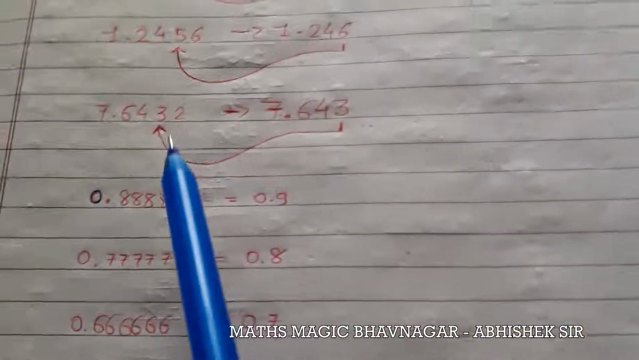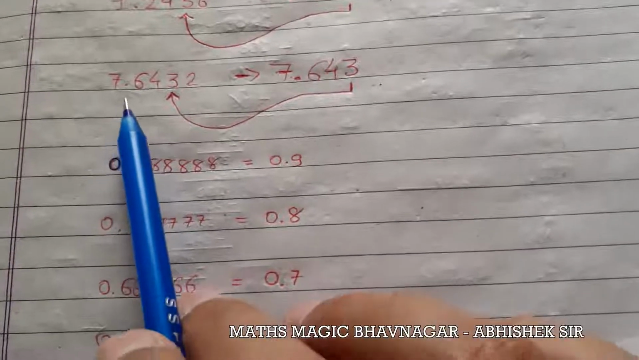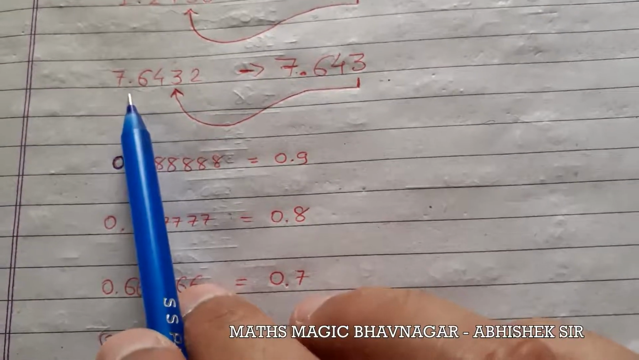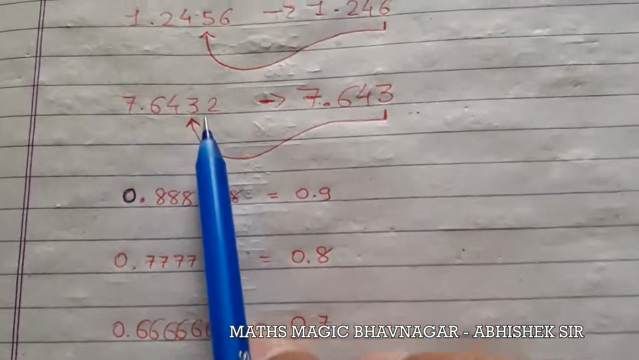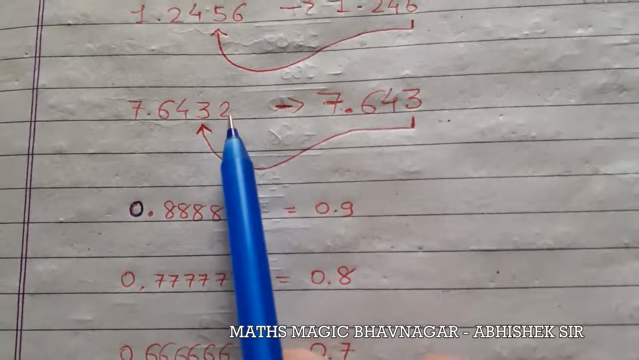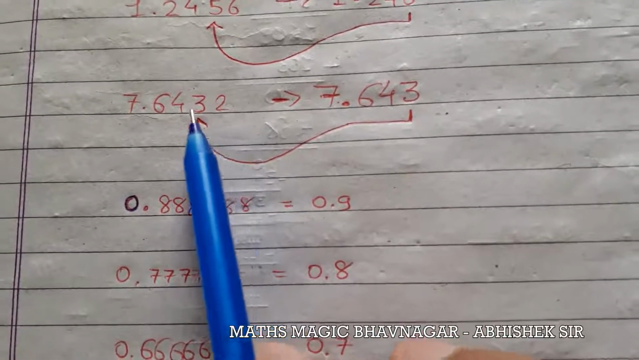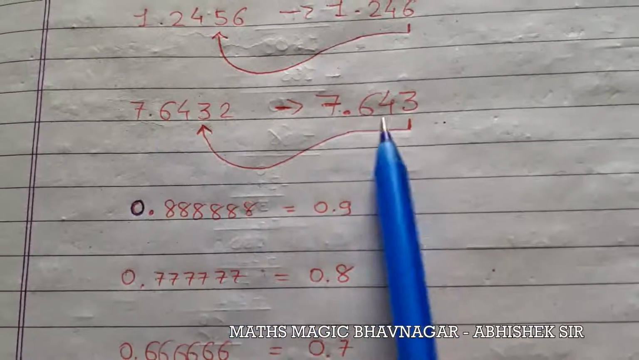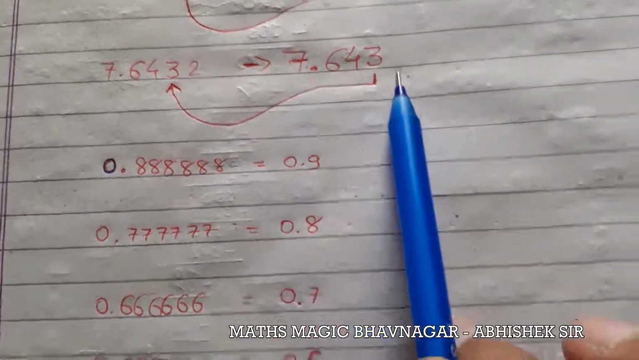Now again we are going for the question number 4, that is 7.646432. Here after the third digit, the fourth digit is 2. 2 is less than 5, not greater than 5, so the third digit will not change, so the answer will be as it is, 7.643.